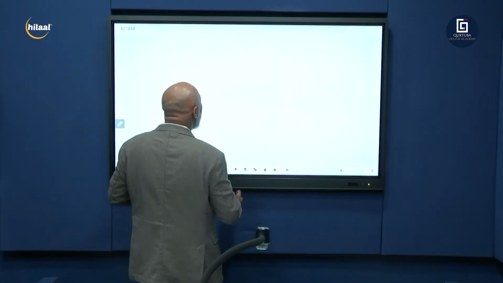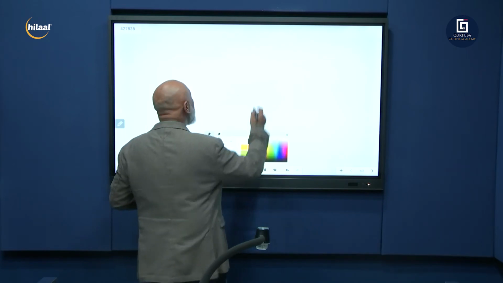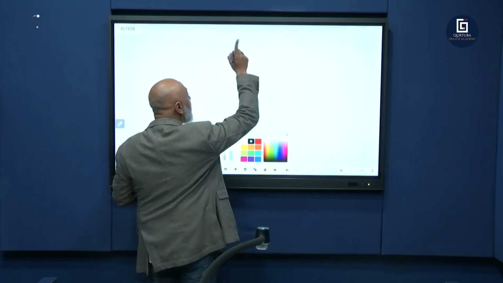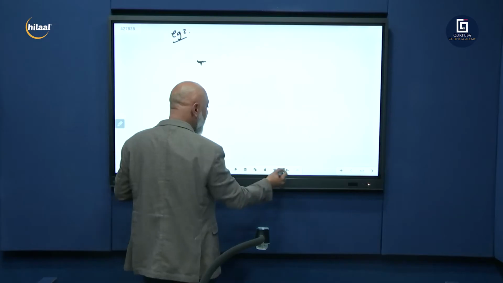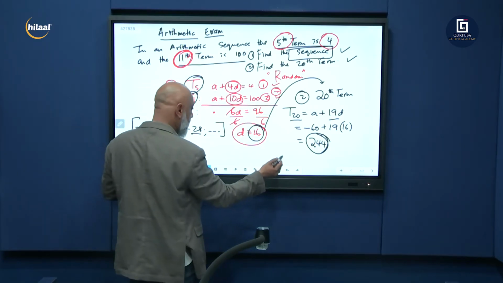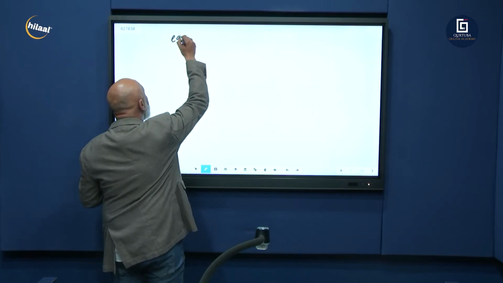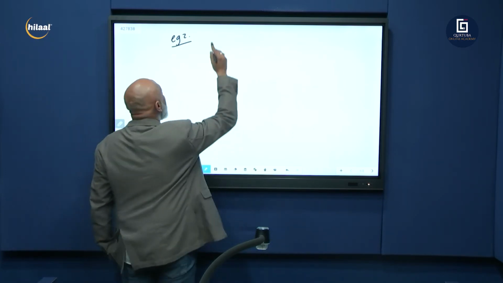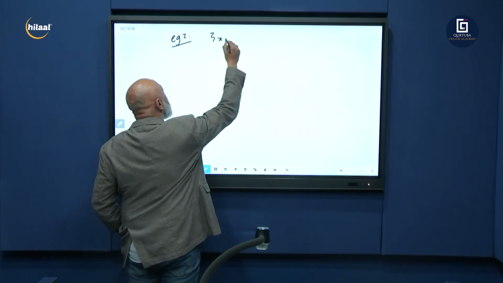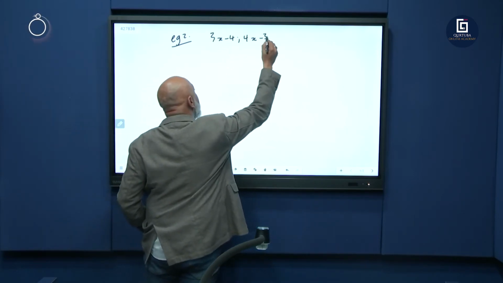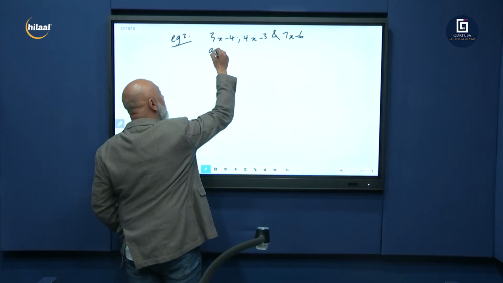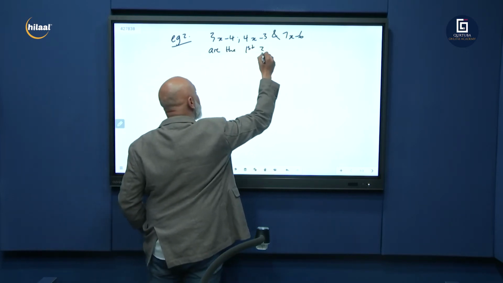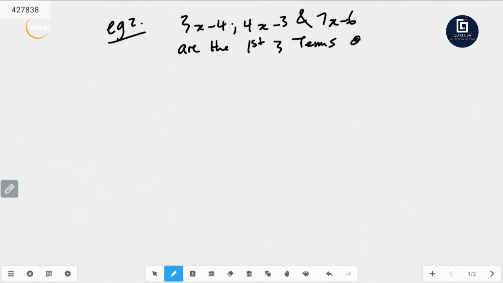Okay, let's go. We're doing number 2. Let's do example number 2. We were busy with arithmetic. Now here's type 2, or example number 2, and we are still busy with arithmetic. Example number 2. I now tell you 3x minus 4, 4x minus 3, and 7x minus 6 are the first 3 terms of an arithmetic sequence.